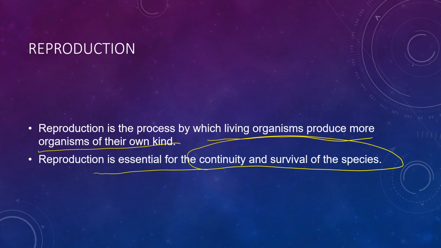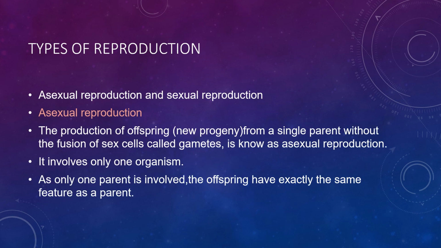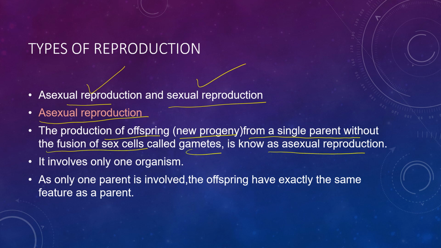So what are the types of reproduction? Reproduction is mainly of two types: one is asexual and the other is sexual. Now what is asexual reproduction? The production of the offspring, that is the new progeny, which is formed from a single parent without the fusion of the sex cells called the gametes, is called asexual reproduction.